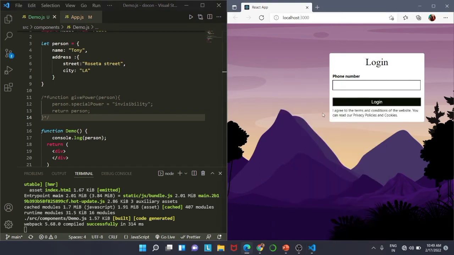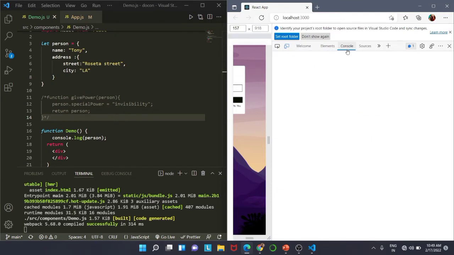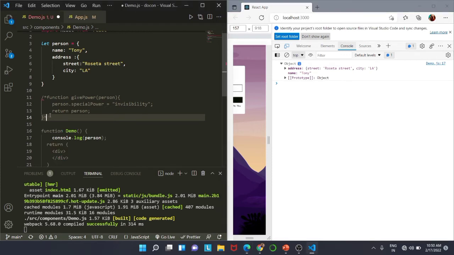Okay, so now let us go ahead and open our console. You can see we are getting an object. Name is Tony and we are getting all the information that we have used. Now let us use our give power function.